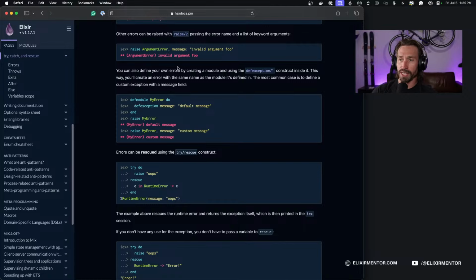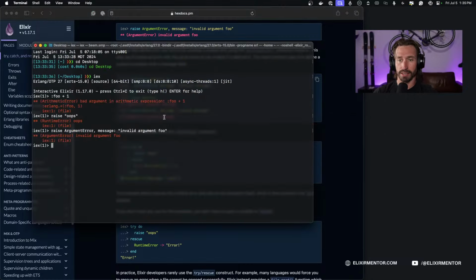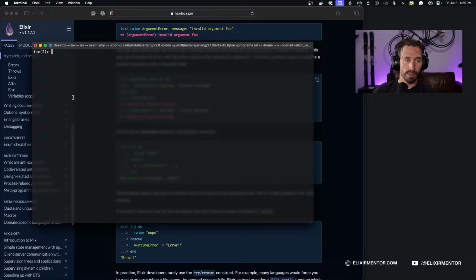So you can also define your own errors by creating a module and using the defexception/1 construct inside of it. This way, you'll create an error with the same name as the module it's defined in. The most common case is to define a custom exception with a message field. Okay, so let's go ahead and I'm going to clear this so we can read.